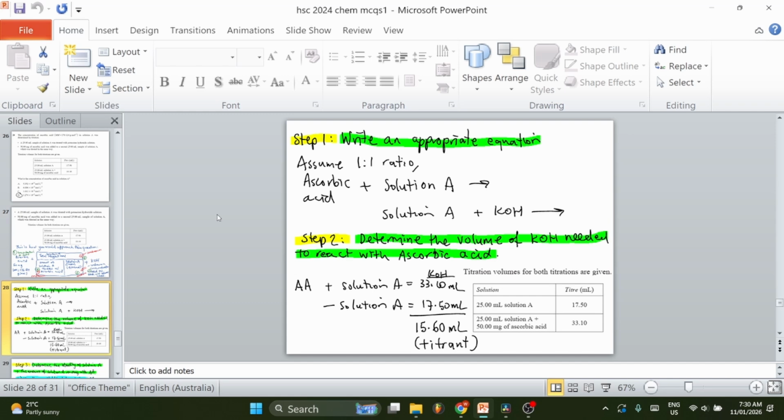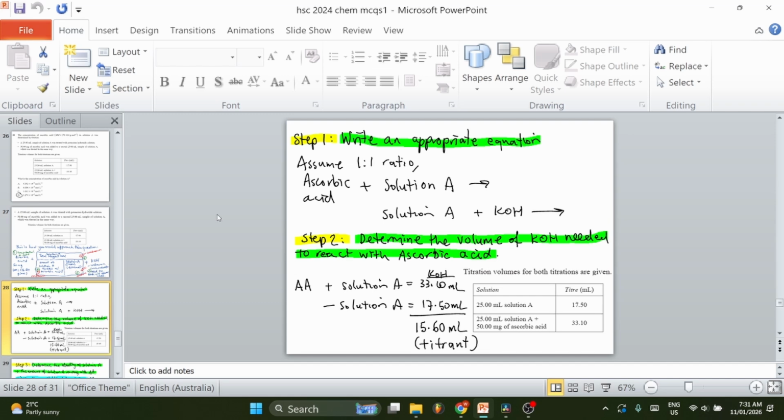Step 2. Determine the volume of potassium hydroxide needed to react with ascorbic acid. We have 25 ml solution A plus 50 milligram of ascorbic acid requires 33.10 ml of potassium hydroxide. Then the first one is 25 ml solution A requires 17.50 ml of potassium hydroxide to reach the equivalence point.